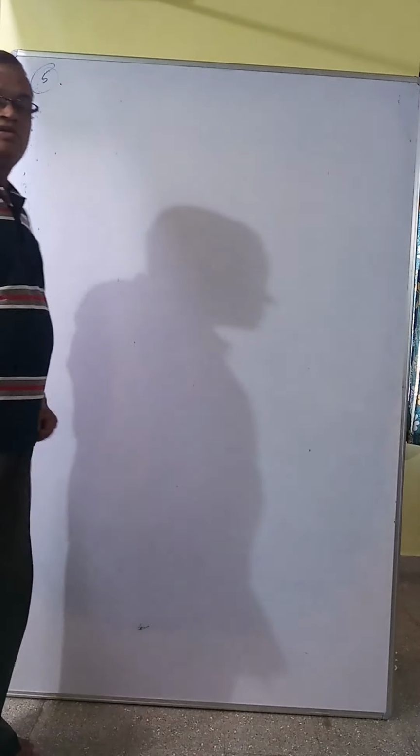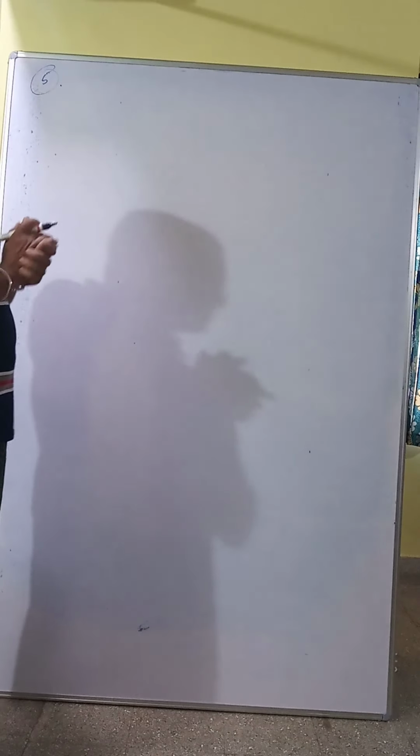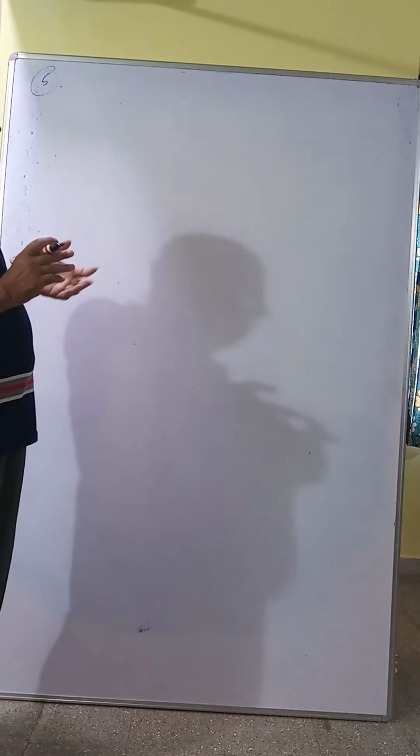See, after understanding problem number 4, next one is problem number 5. In problem number 5, this question is a little confusing. This is very important because in many question papers they ask this type of question. Okay, what is given in problem number 5?